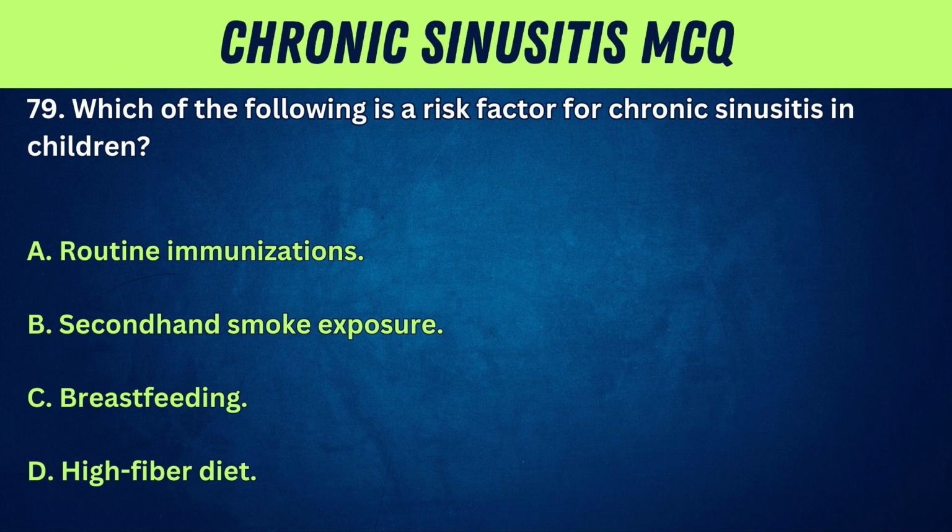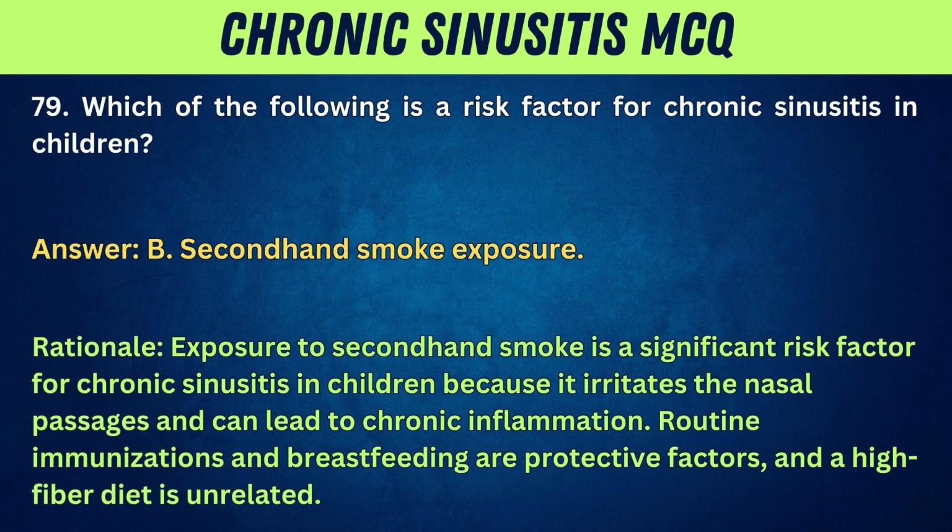79. Which of the following is a risk factor for chronic sinusitis in children? A. Routine immunizations. B. Secondhand smoke exposure. C. Breastfeeding. D. High-fiber diet. Answer: B. Secondhand smoke exposure. Rationale: exposure to secondhand smoke is a significant risk factor for chronic sinusitis in children because it irritates the nasal passages and can lead to chronic inflammation. Routine immunizations and breastfeeding are protective factors, and a high-fiber diet is unrelated.